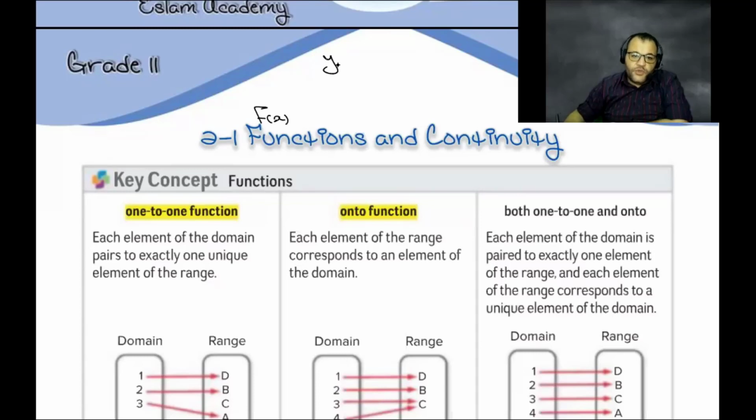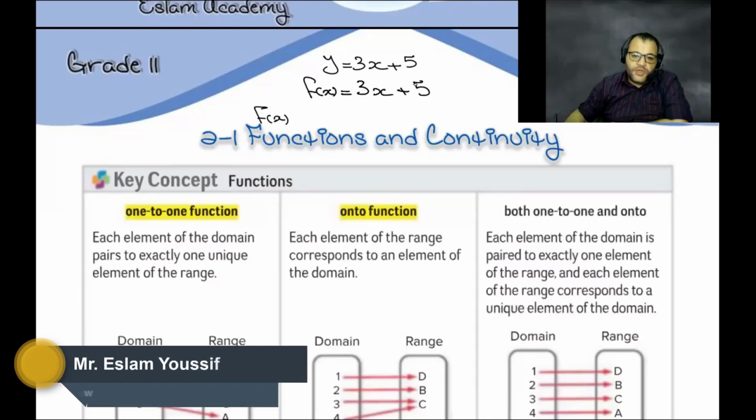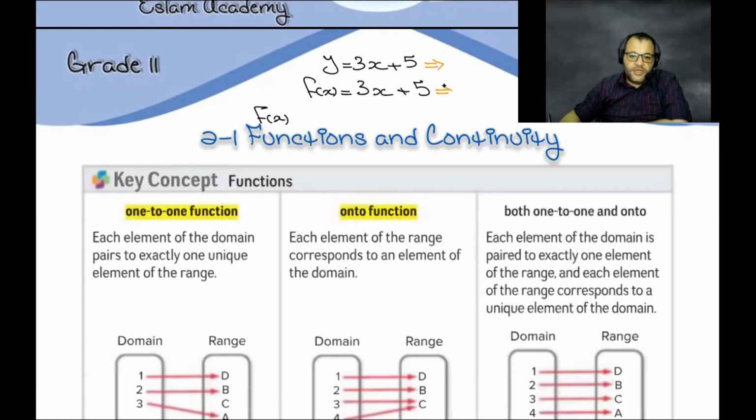So we have a difference between y equals 3x plus 5 and f of x equals 3x plus 5. What is the difference between them? When you say that I need f of x, which is y, or y, which is f of x, what is the difference between them? We need to think together. Even if the answer is right or wrong, no problem. We just need to think together to get the information.